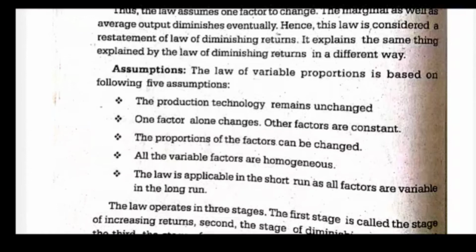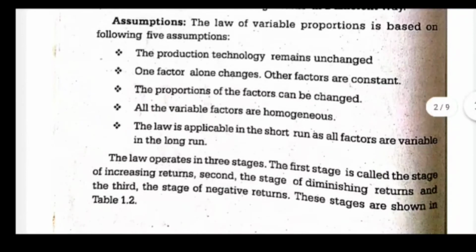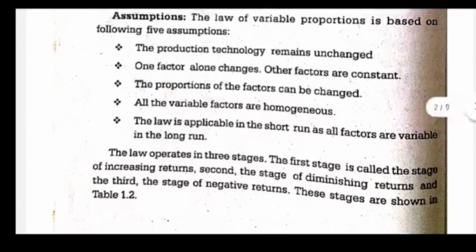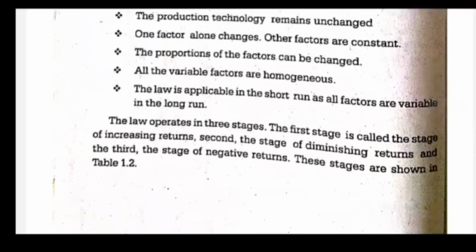All the variable factors are homogeneous. Homogeneous means, suppose we are changing labor, the change is happening homogeneously. Suppose one labor is skilled in such and such way, the other labor should also be skilled in such and such way. So it is a homogeneous change. We are not changing labor as one person is a good electrician and another becomes a good plumber. No. If one is a good electrician, the change happens only between electricians. No plumbers, it's homogeneous. There is no other new factor coming into play.